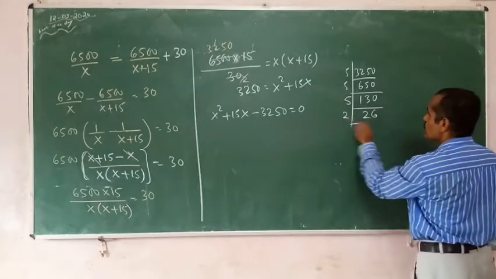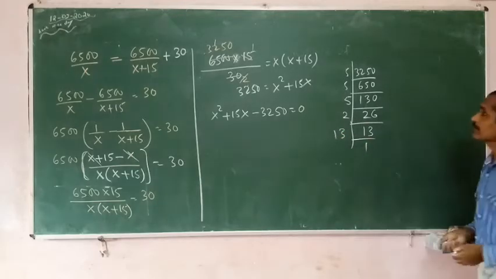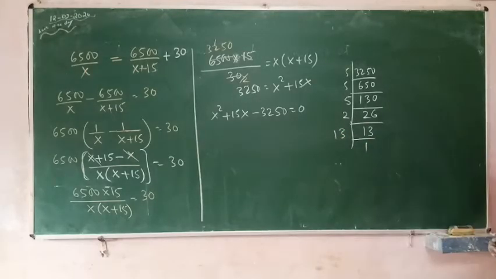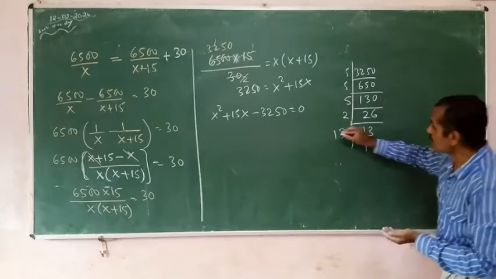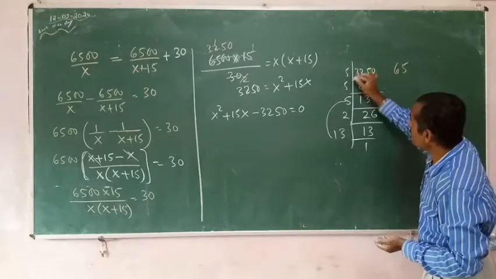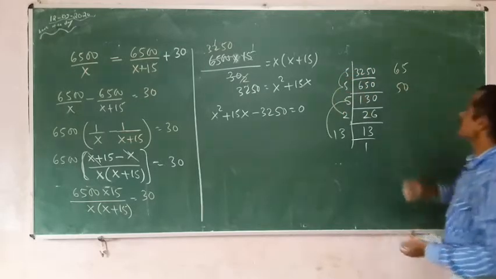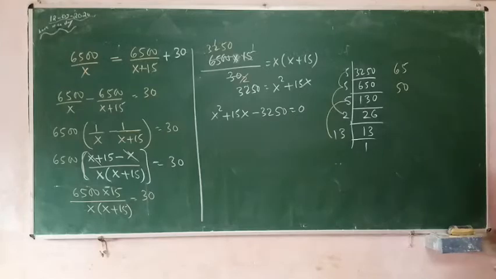I will go with 2: 2 13s are 26. Now 25. Very simple. 13 fives are 65. Remaining 5 fives are 25, 25 twos are 50. So 65 and 50 are the middle terms.